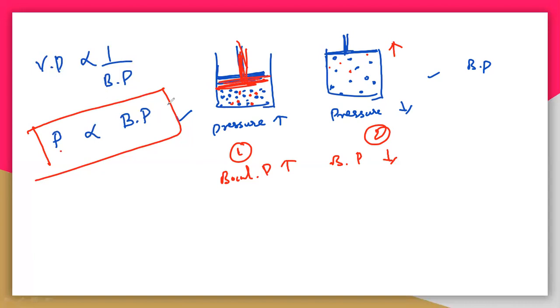So pressure is directly related to the boiling point. But the vapor pressure is different. Vapor pressure is inversely related to the boiling point. So why? Let us see here.